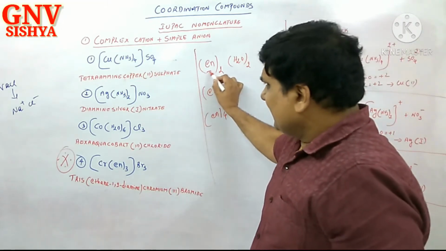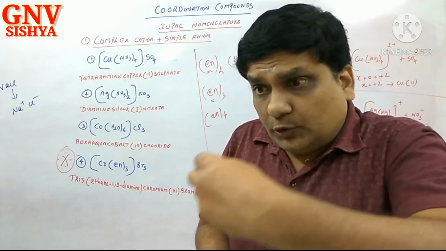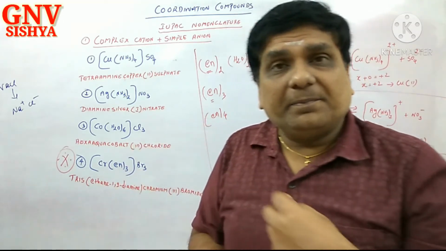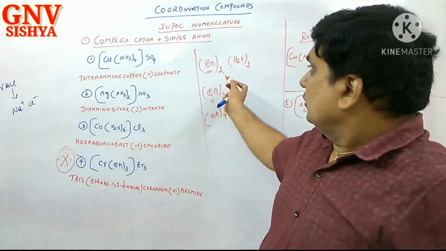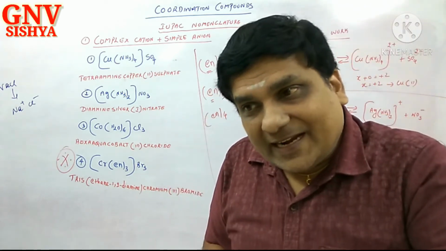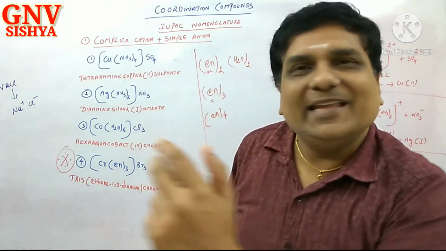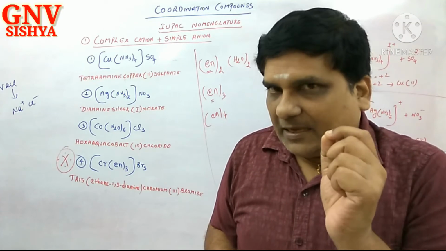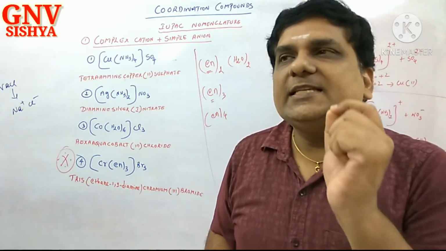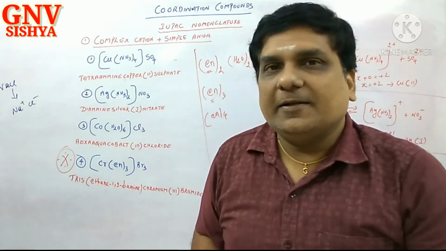Whereas here, in this case, ethane-1,2-diamine or ethylene diamine, 2 times. For these kinds of ligands, we don't call 2 as di. This privilege is given only to ligands having this kind of suffixes.